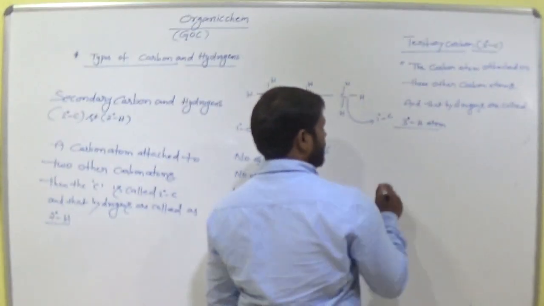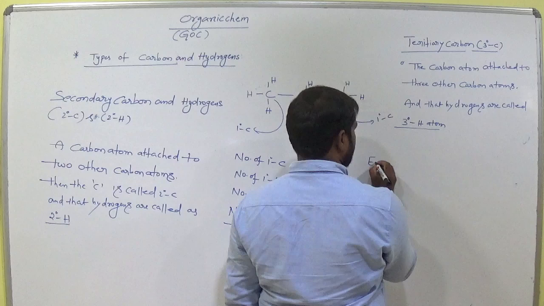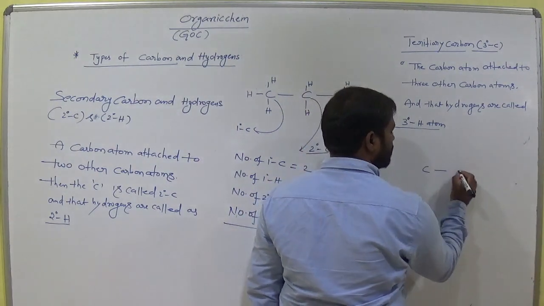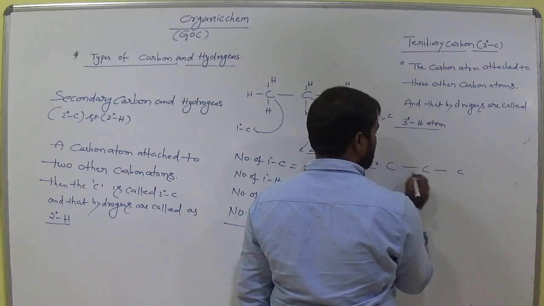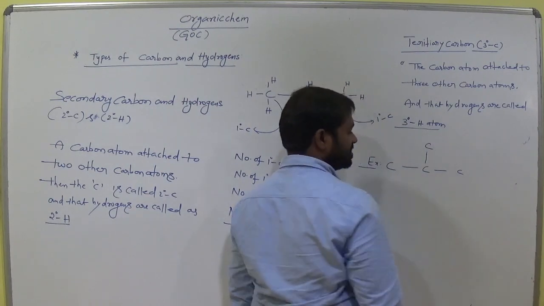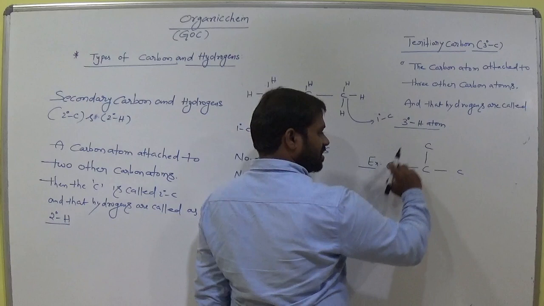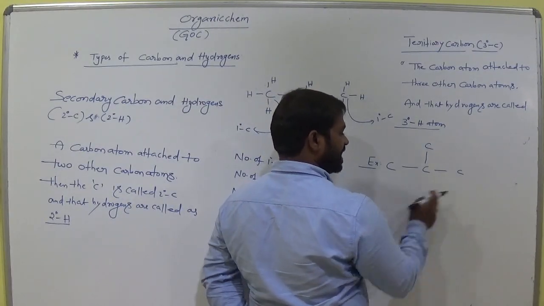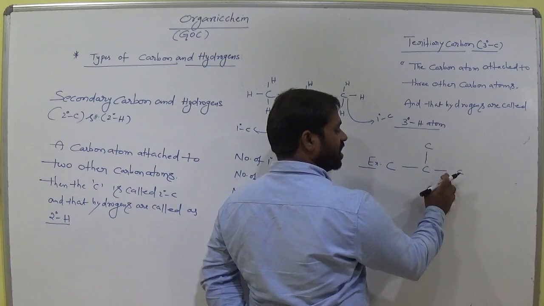Let's see the example. This is the carbon. Now it can able to bonded with three other carbon atoms. Am I right? Is it clear? This carbon interact with three other carbon atoms. Let's see the valence of this carbon. Only one bond.